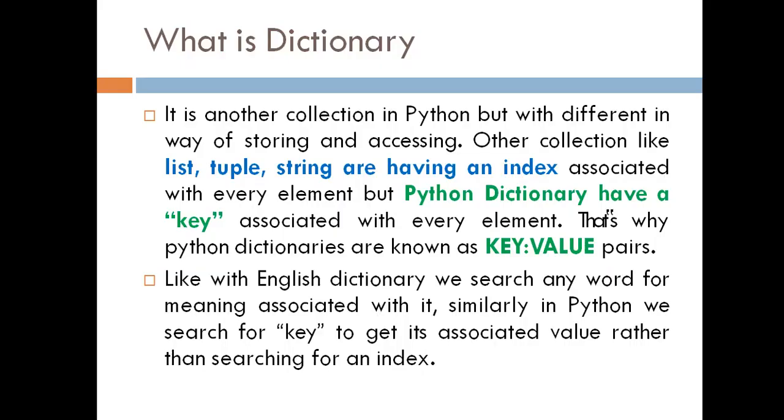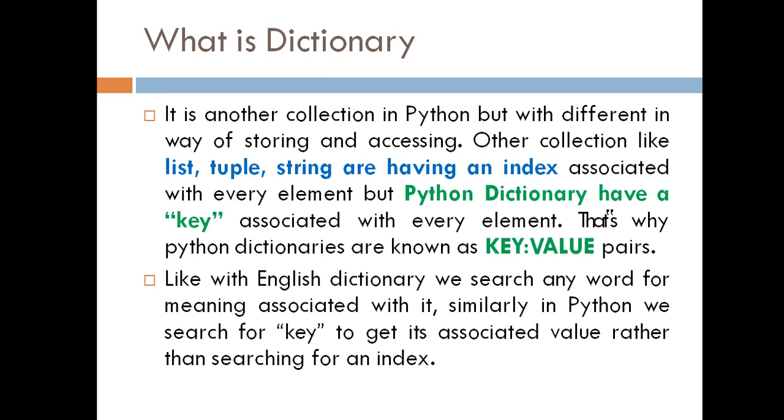Now let us see the introductory part of this dictionary. What exactly is the dictionary? It is one more collection in Python, but with a different way of storing and accessing. Other collections in Python are list, tuple, strings, which have an index associated with every element.